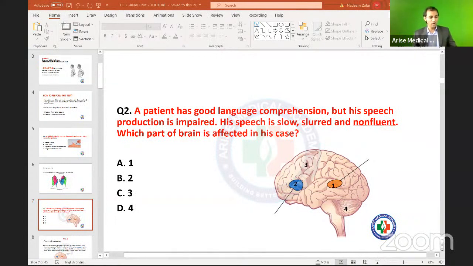Okay, now I'm going to ask you some questions. Let's talk about Brodmann's area first. Let's talk about Broca's and Wernicke's.